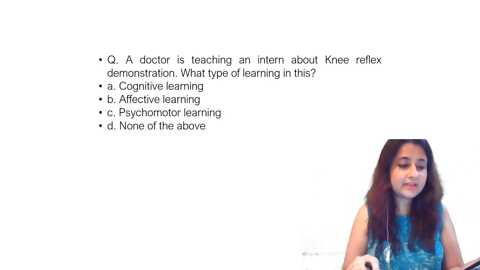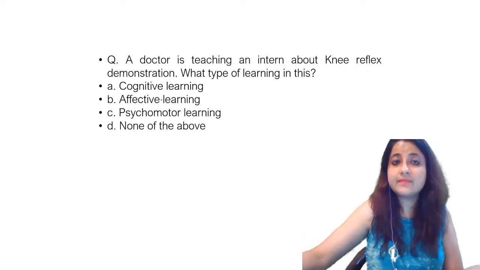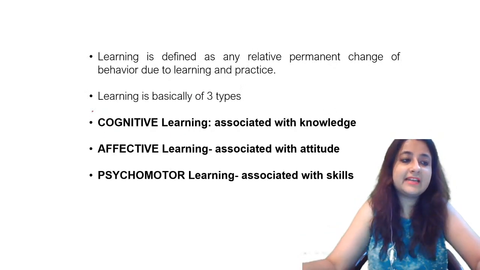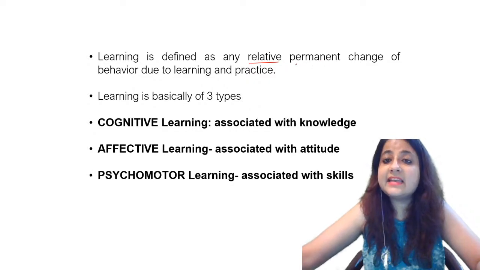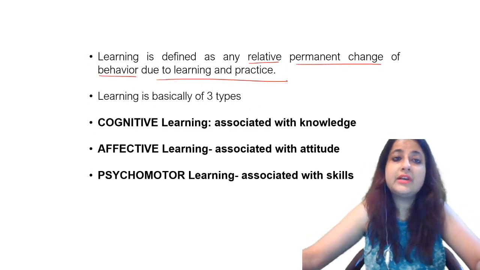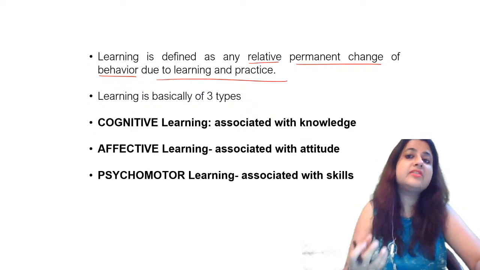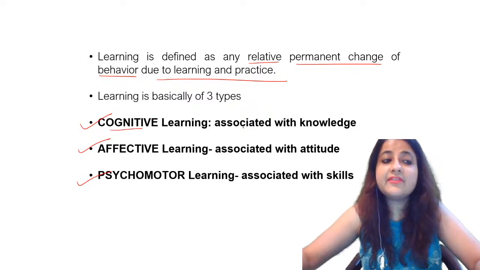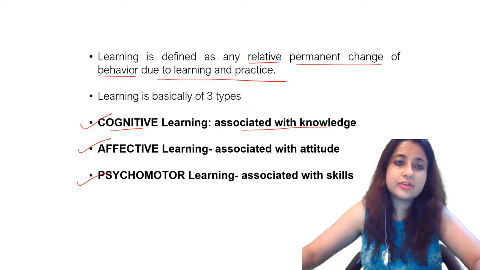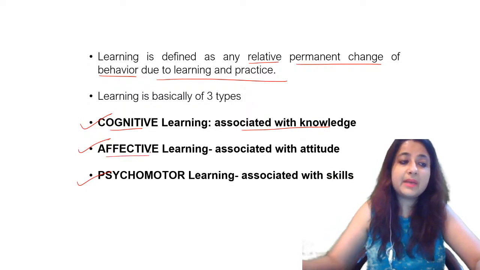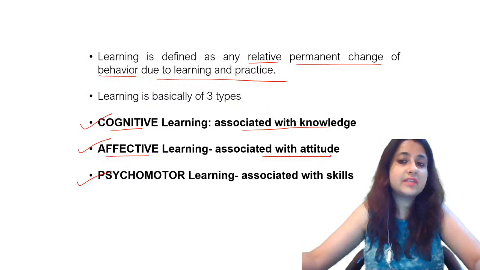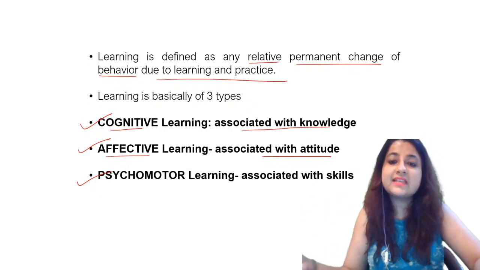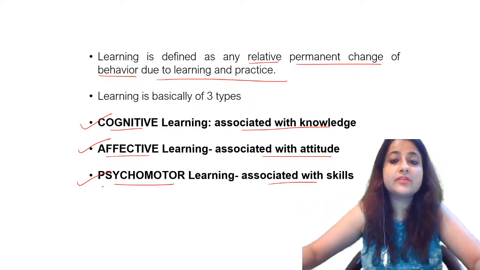जब हम sociology वाला chapter पढ़ते हैं ना, there we also have a topic on learning and all that. Okay, so there are three forms of learning. Let us have a look at it. Learning is defined as any relative permanent change of behavior due to learning and practice. It's of three types: cognitive, affective and psychomotor. Cognitive क्या होता है? It is the one associated with knowledge. Okay, you're just gaining knowledge. Affective, because of the knowledge, it is associated with attitude change. And when the changed attitude is transformed into skill, that is psychomotor, learning associated with skills.